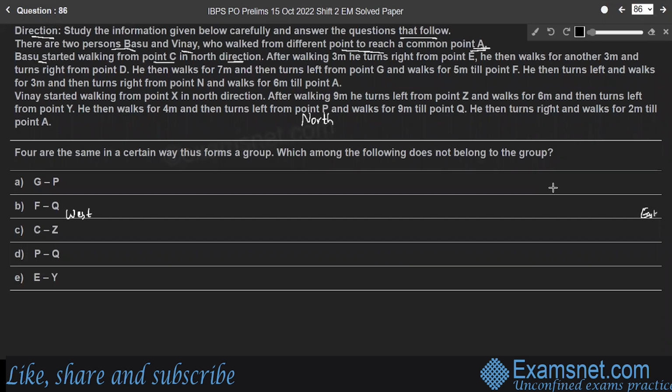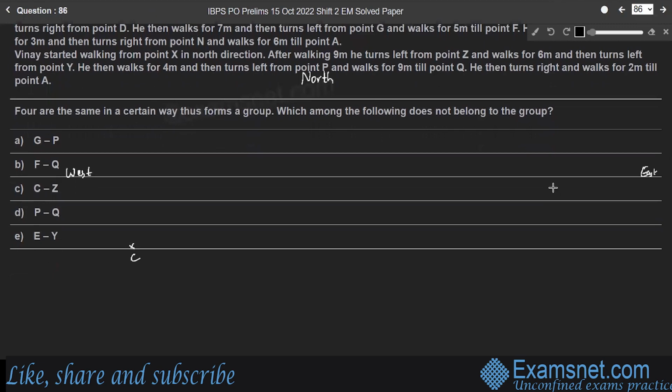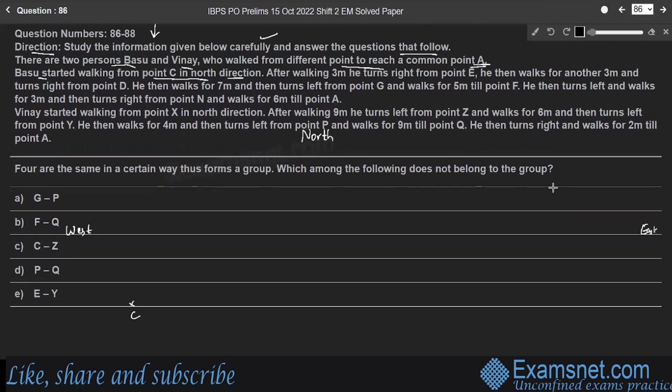We'll consider point C somewhere here. After walking 3 meters in the north direction, he turns right from that point. So he walks for 3 meters from point C.